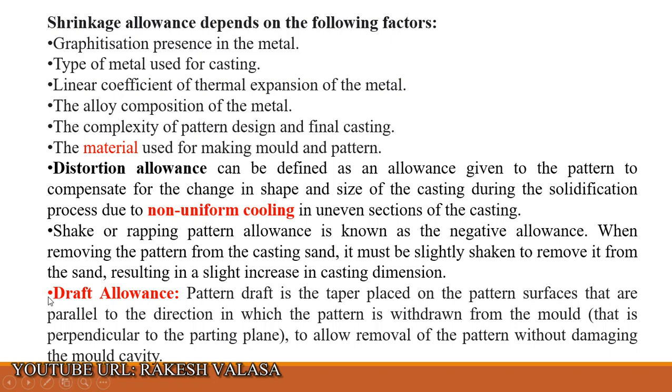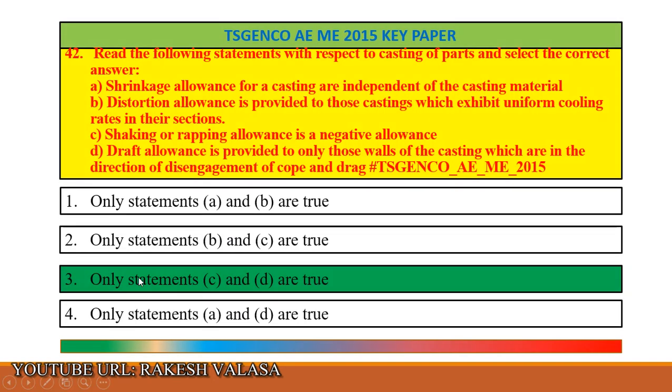When removing the pattern from the casting sand, it must be slightly shaken to remove it from the sand, resulting in a slight increase in casting dimension. The last one is draft allowance. Pattern draft is the taper placed on the pattern surfaces that are parallel to the direction in which the pattern is withdrawn from the mold, that is perpendicular to the parting plane, to allow removal of the pattern without damaging the mold cavity. So in the given four statements, C and D are true, statements A and B are false.